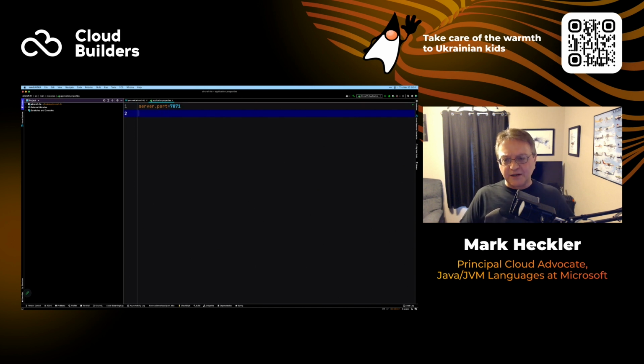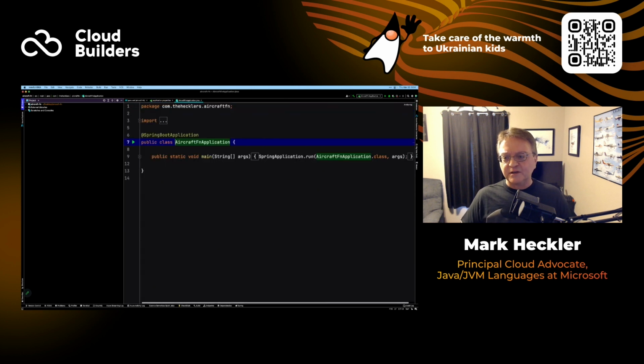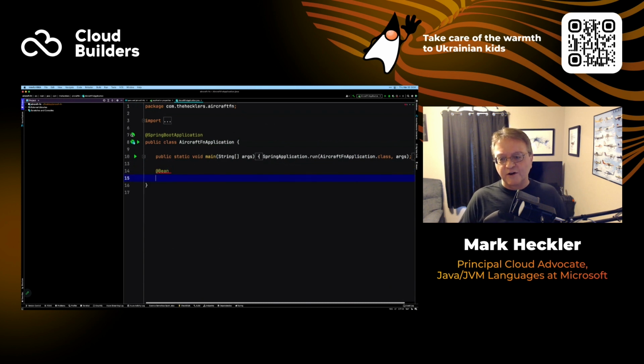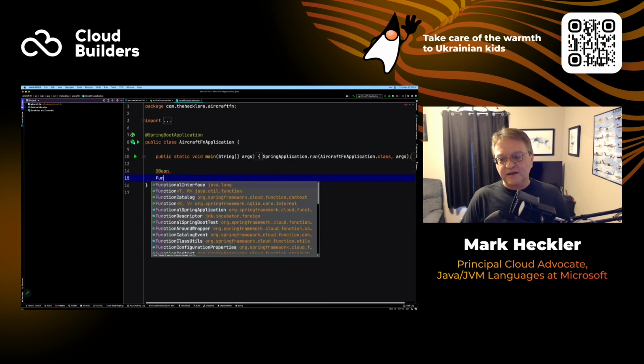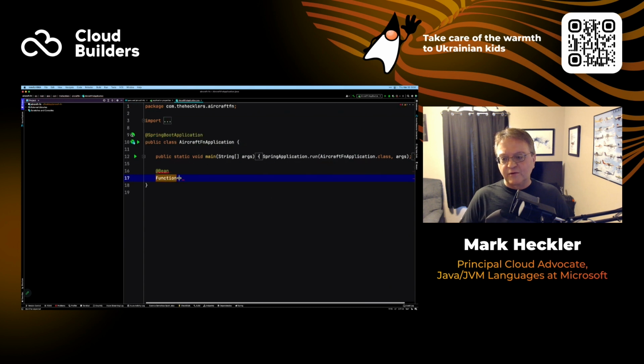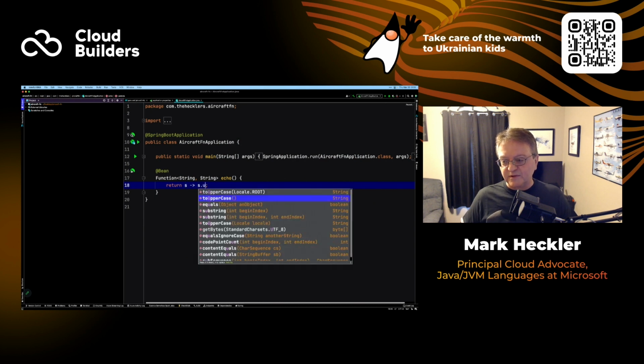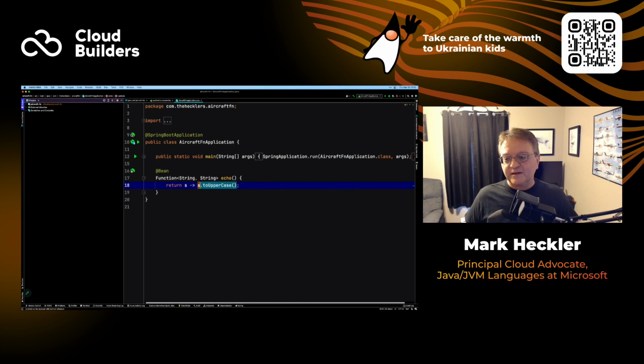And then I want to go to our main application here. Now, what you usually see when it comes to Spring Cloud Function are very simple examples, like you have a function and we're going to take a string and return a string, and we'll just call this echo for the time being. Something like we take the string and return it, or maybe you do a string uppercase, whatever. I mean, the cases are pretty simple at this point.